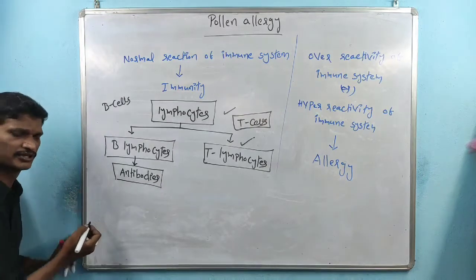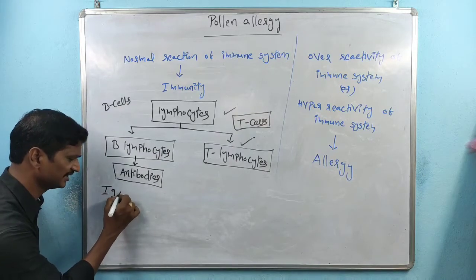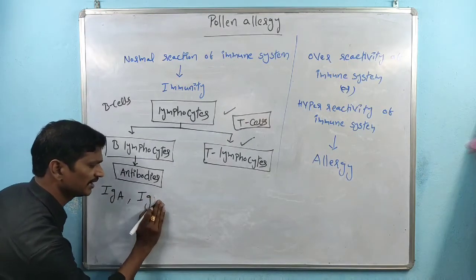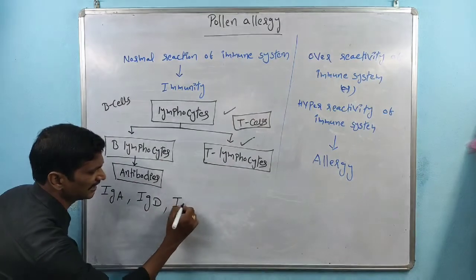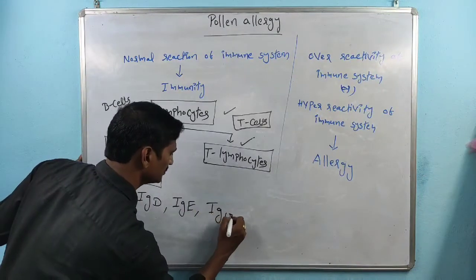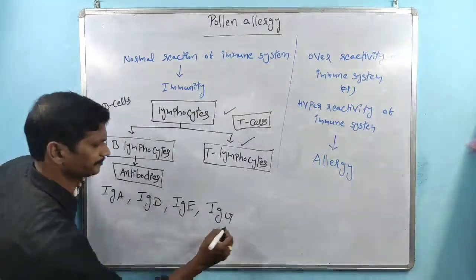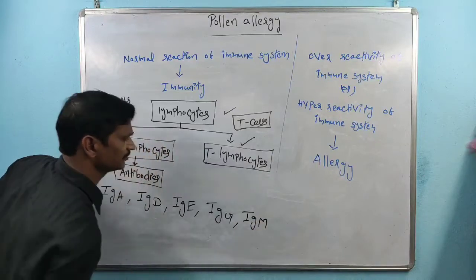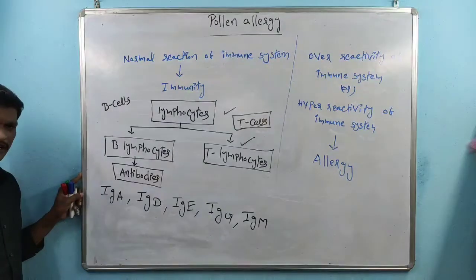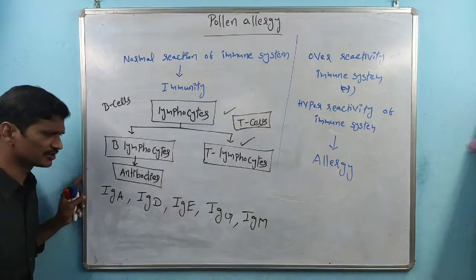So B lymphocytes, or B cells, are very important and produce the antibodies. All of you remember the types of antibodies here: IgA, IgG, IgD, IgE. IgM is also there. So these are the types of antibodies. Remember, all these are involved in maintenance of the immune system.